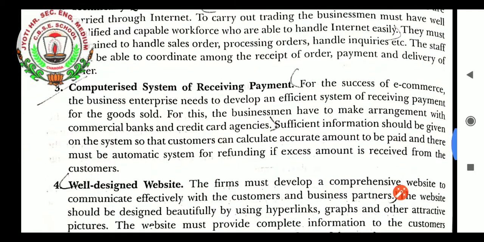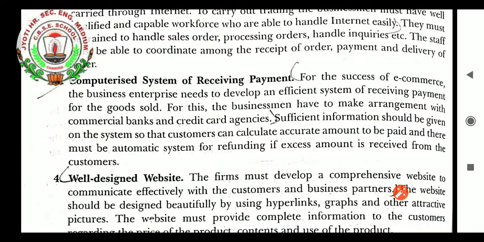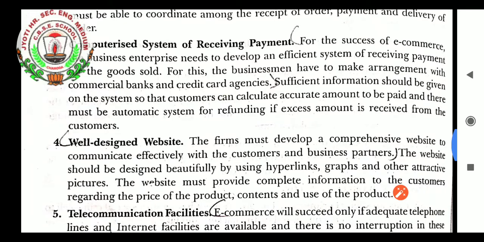Computer system of receiving payment. Definitely, students, some account must be opened with the bank through which we can start our e-business and e-payment. For the success of e-commerce, the business enterprise needs to develop an efficient system of receiving payment for the goods sold. For this, the businessman has to make arrangements with commercial banks and credit card agencies.